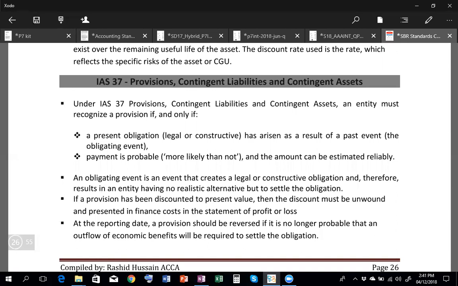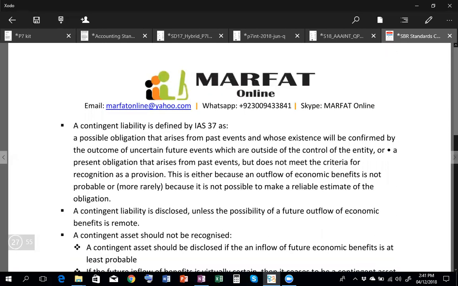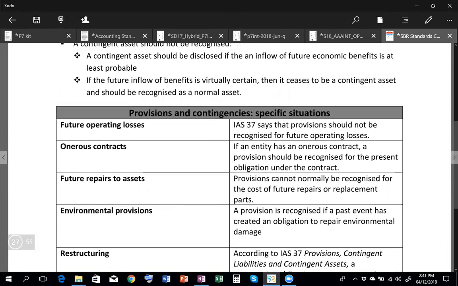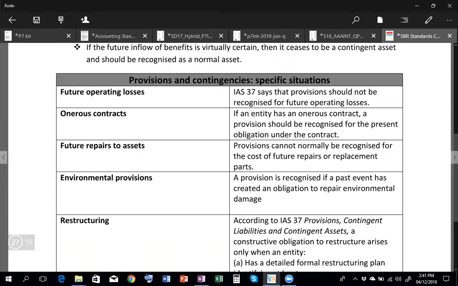Then you have another standard, IAS 37. Again, you will be having some specific situations in the exam. So you need to see, for example, when to record the provision, when to record the contingent asset, and when to record the contingent liability. So we need to see inflow and outflow.